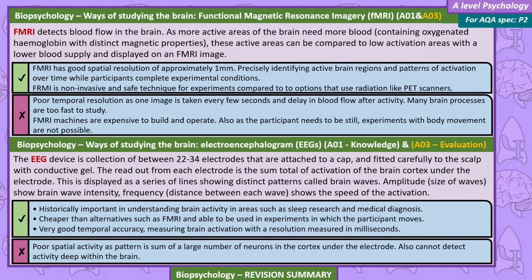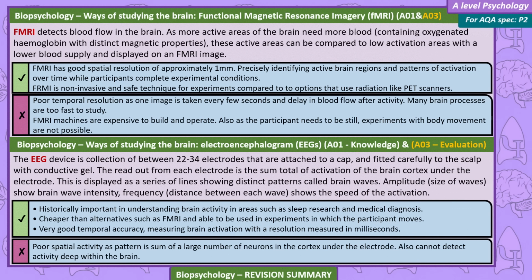Electroencephalogram, EEGs. The EEG device is a collection of between 22 and 34 electrodes that are attached to a cap, and then fitted carefully to the scalp with conductive gel. The readout from each electrode is the sum total of activation of the brain cortex under the electrode. This is displayed as a series of lines showing distinct patterns called brain waves. Amplitude, the size of the waves, shows brain wave intensity. The frequency, the distance between each wave, shows the speed of activation.